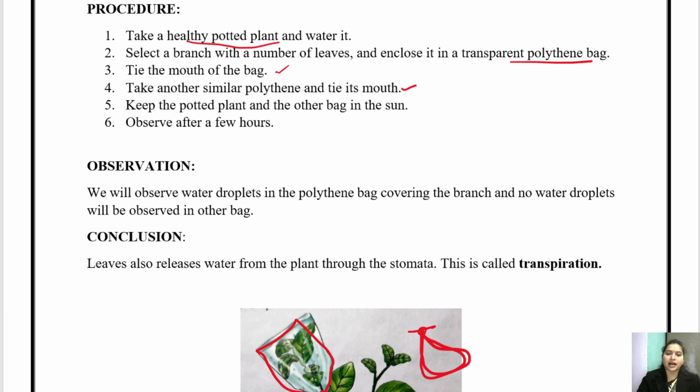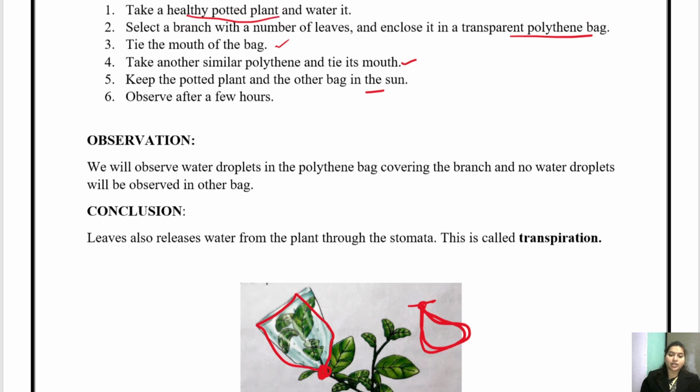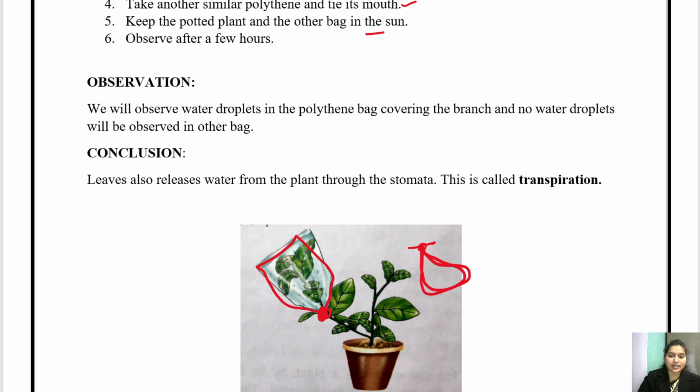Keep the potted plant and the other bag in the sun. दोनों को हमने धूप में रख दिया. ठीक. Observe after few hours. तो क्या होगा? The polythene which is attached to this branch will contain the droplets of water, but the polythene which is barely attached, हमने बस tie करके रख दिया है, will not have any water droplets.